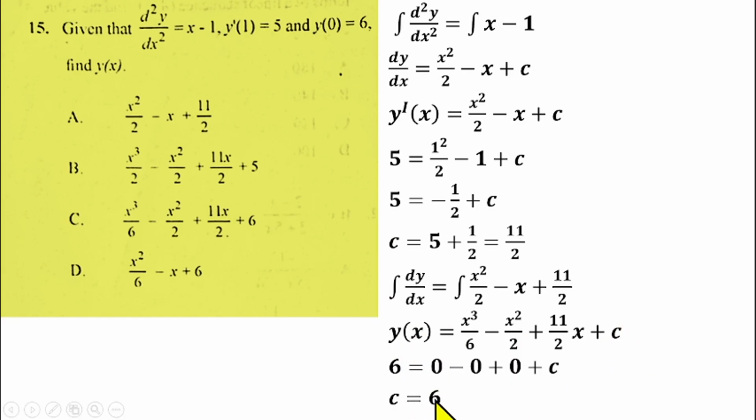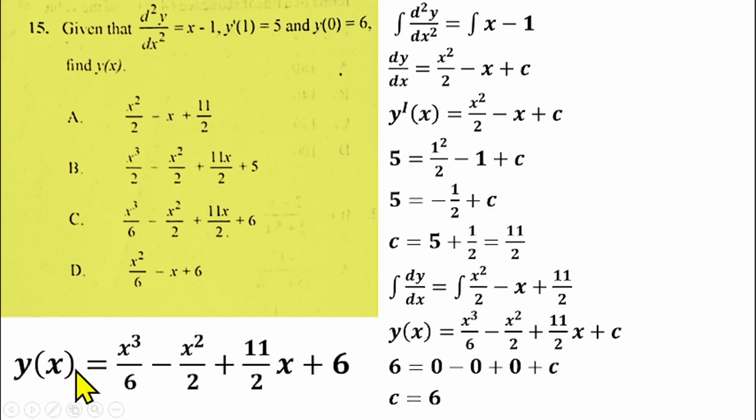That's why we have done this. So c is 6, and you will be having y of x equals x cubed over 6 minus x squared over 2 plus 11 over 2 x plus 6, which makes option C the right answer for question number 15.